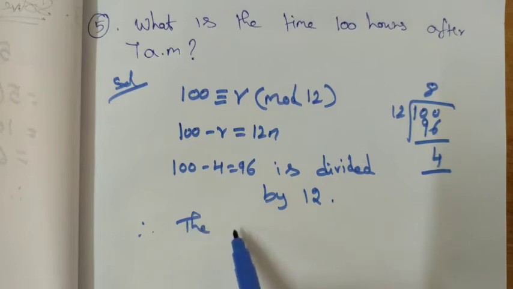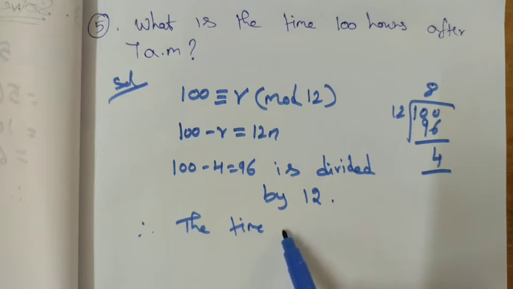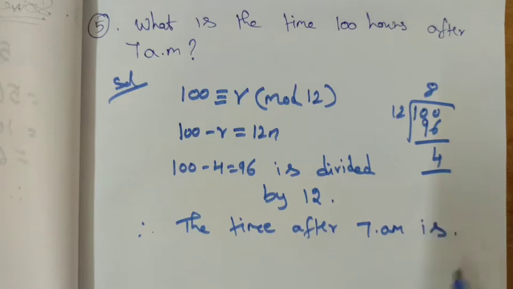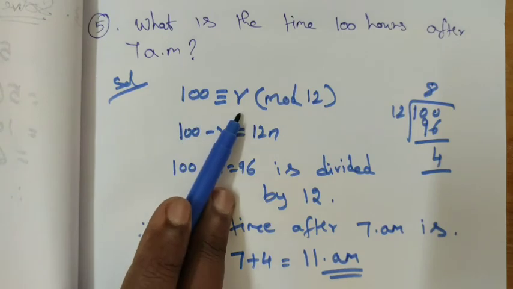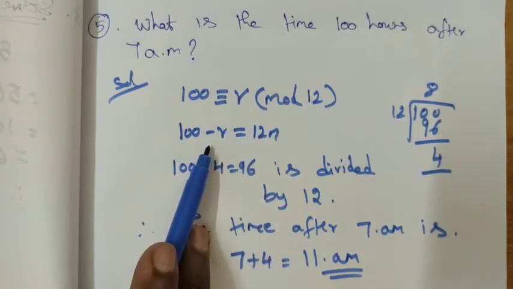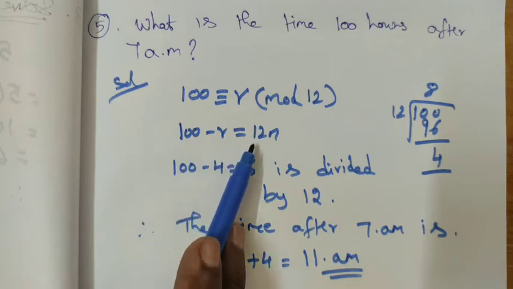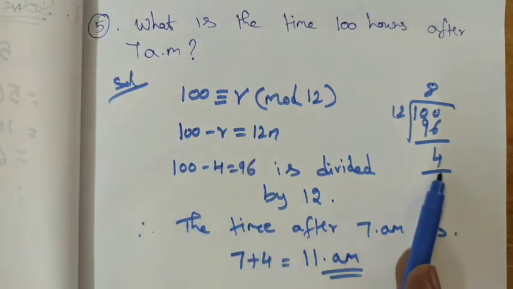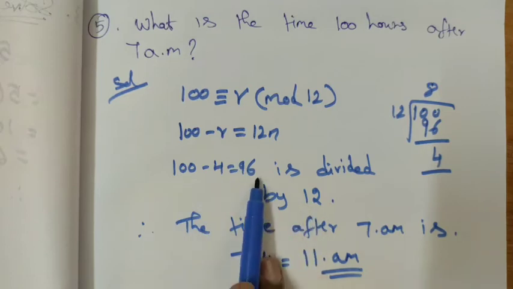Therefore the time after 7 a.m.: you must add the remainder, right? 7 plus 4 is equal to 11 a.m. This is the answer. So the given is 100, we don't know the remainder mod 12, and we construct the term 100 minus r is equal to 12n. We have to find what the remainder r is. It is exactly divisible by 12. So after 7 a.m. we have to add that 4 also. We get 11 a.m., right?